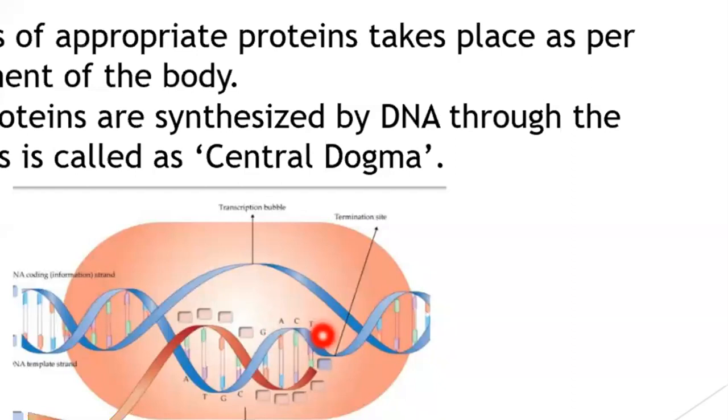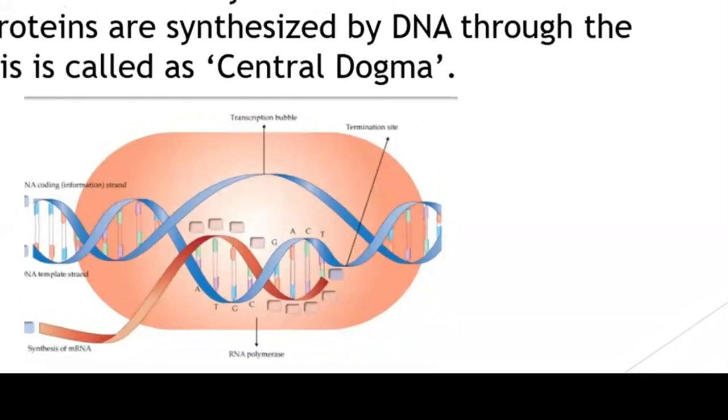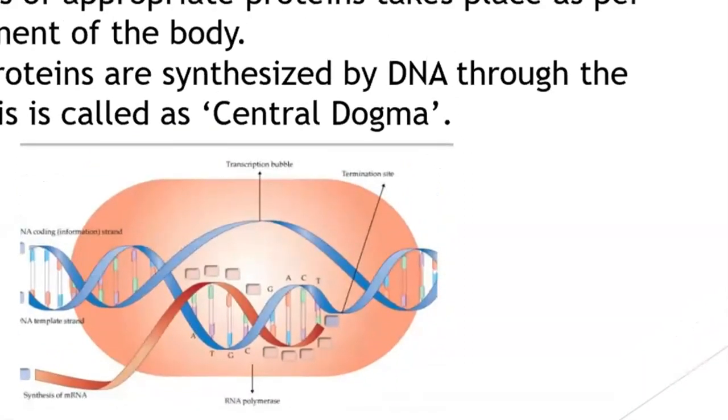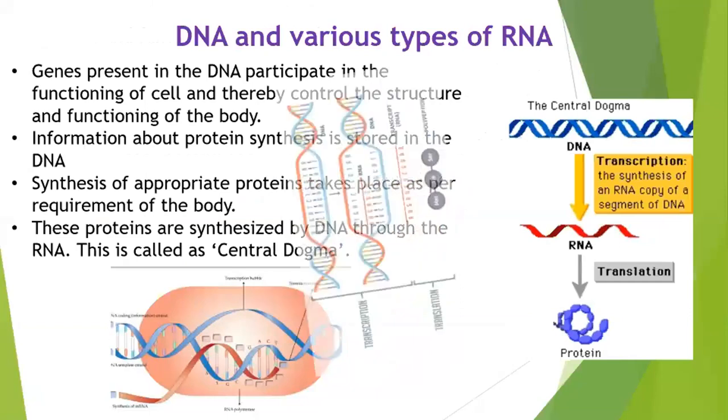If the nitrogenous base is T, then it will bring A, and that A will be the first nucleotide over here in the mRNA strand. Then the second is C in DNA, so in mRNA G will come. Third is A, so in mRNA U will come, because uracil is present instead of thymine. And then it goes on, and ultimately an mRNA strand is produced, and this process is called transcription.